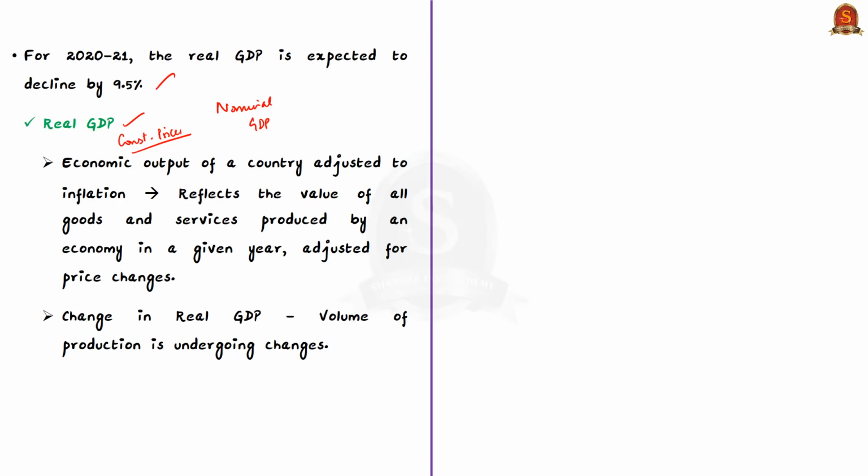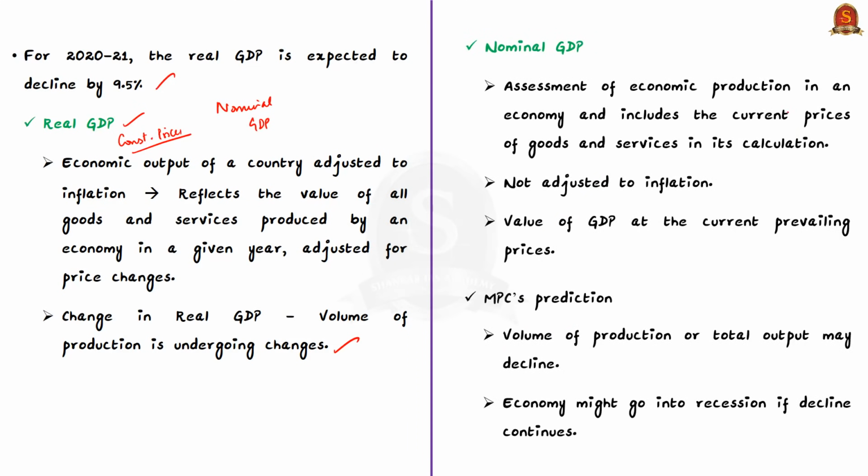So because of this, if there is a change in real GDP, we can be sure that it is the volume of production which is undergoing changes. On the other hand, if you look at nominal GDP, it is an assessment of economic production in an economy, but it includes the current prices of goods and services in its calculation.